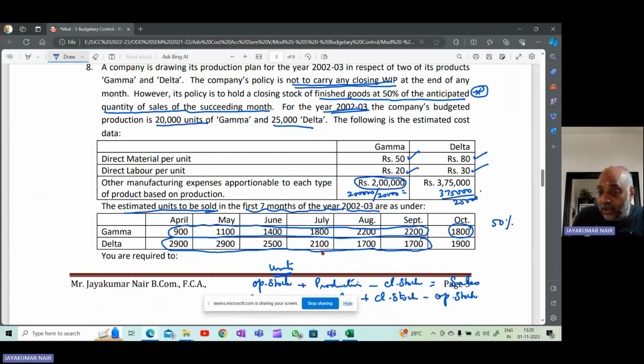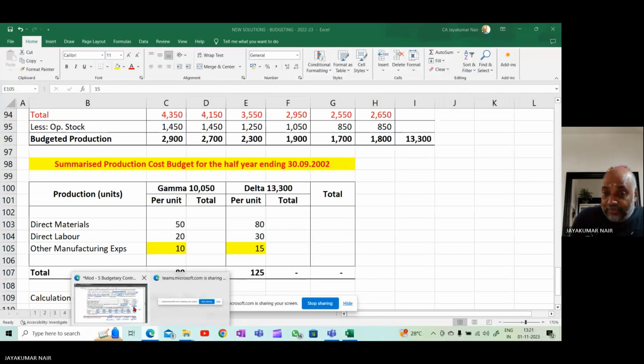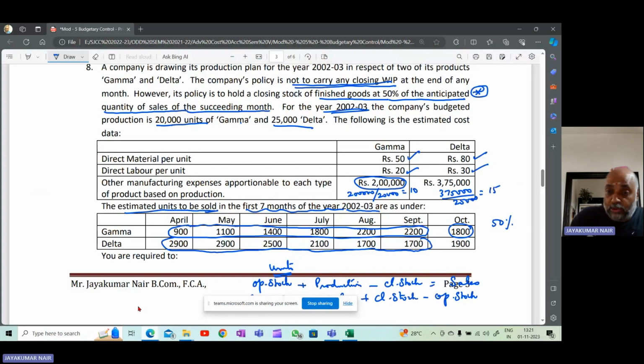So divide by 25,000, you will get per unit. This is called the absorption rate. Other manufacturing overheads, 2 lakhs divided by 20,000, you get 10 rupees, and here it is 15 rupees.